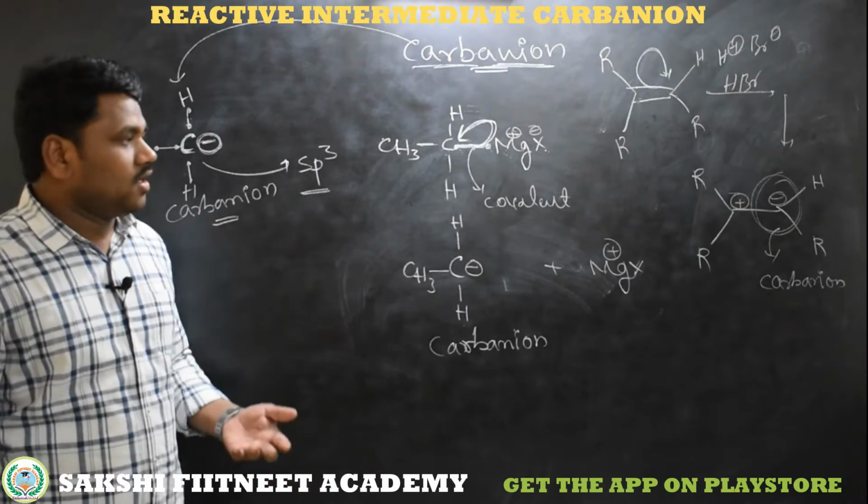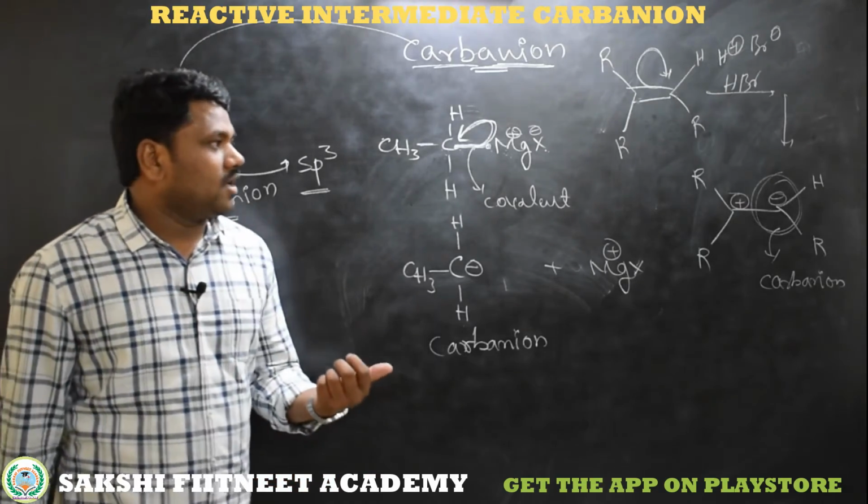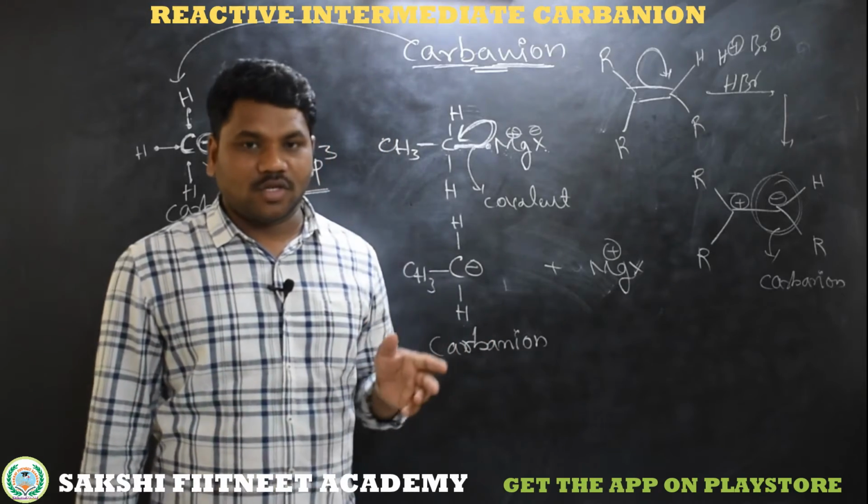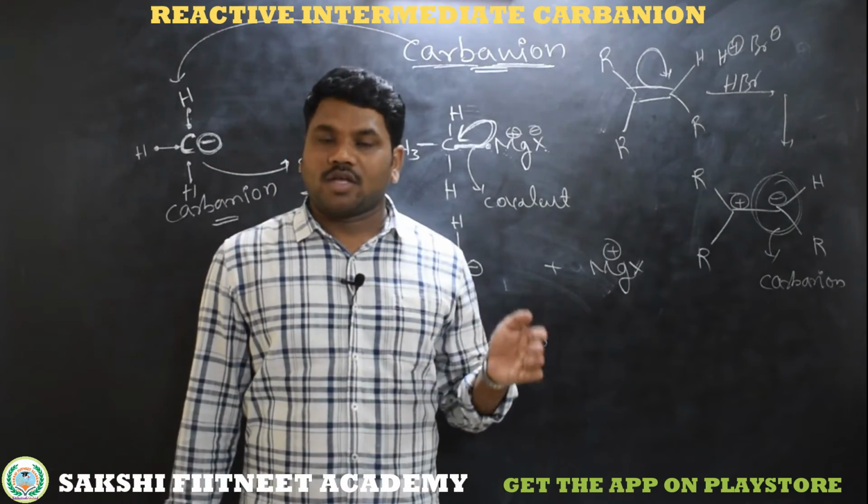According to inductive effect. So coming to the stability of carbanion and carbocation, carbon radical, we can decide based on resonance, inductive effect, and hyperconjugation.